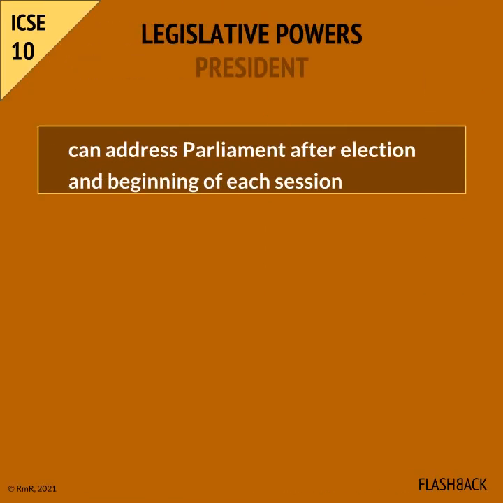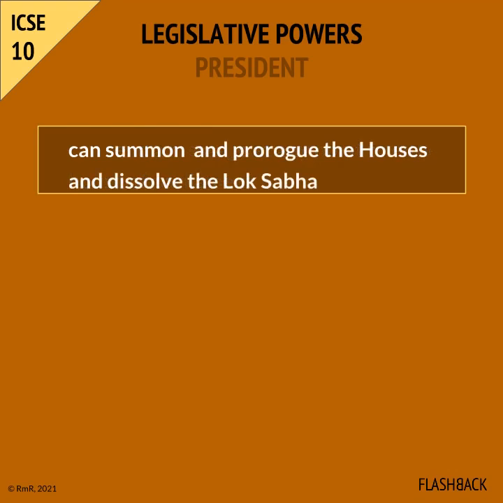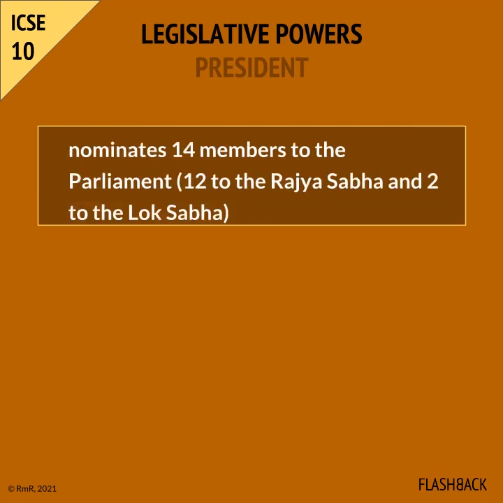Amongst the legislative powers of the President is that she or he can address Parliament after election, and at the beginning of each session. The President can send a message at any point to either House of Parliament. The President has the power to summon and prorogue the Houses and dissolve the Lok Sabha. The President nominates 14 members to the Parliament, 12 of these are to the Rajya Sabha and 2 to the Lok Sabha.